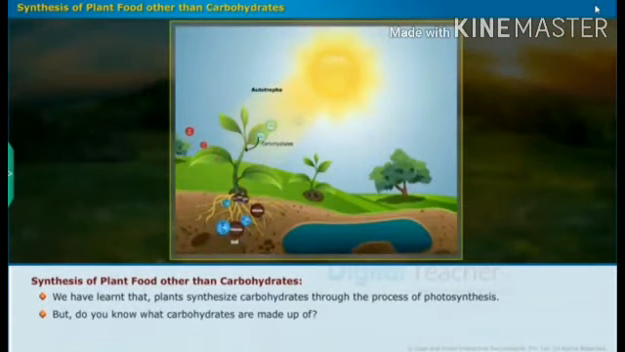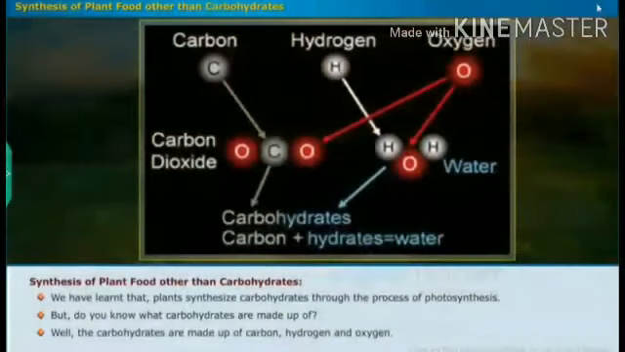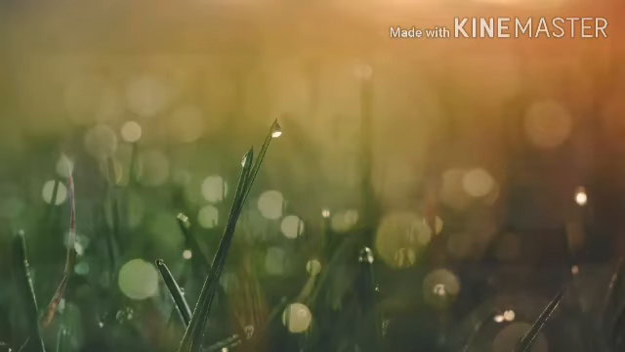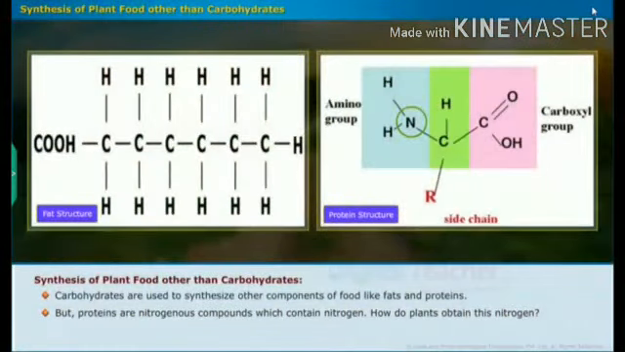And in the synthesis of food, the plant makes carbohydrate through the process of photosynthesis. And what is carbohydrate? Already I told you, it is a combination of carbon, hydrogen, and oxygen molecules all combined together, it forms the carbohydrate. And apart from the carbohydrate, other nutrients are also produced by the plant. Then how are they making other nutrients? Because the carbohydrate is used to synthesize other components of food like fats and proteins.